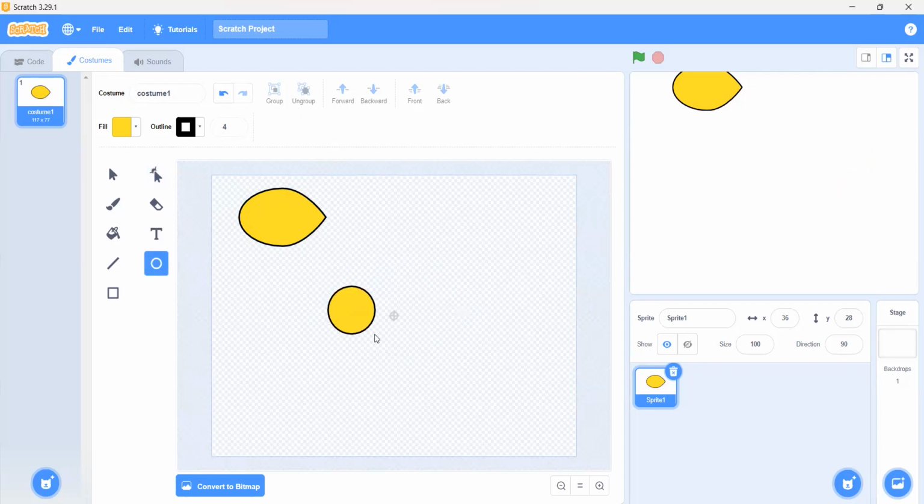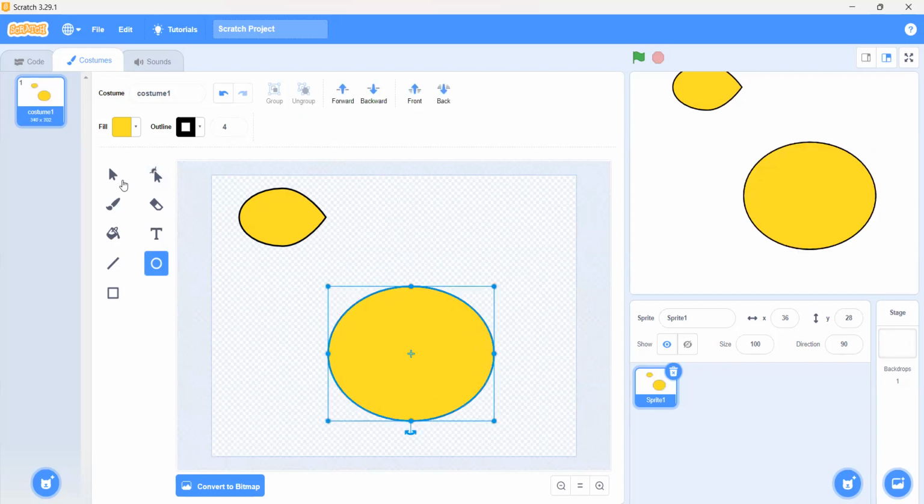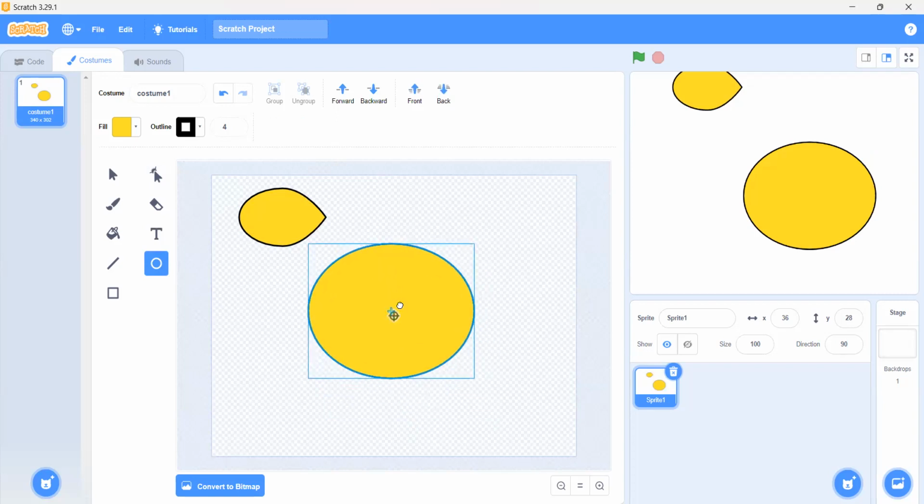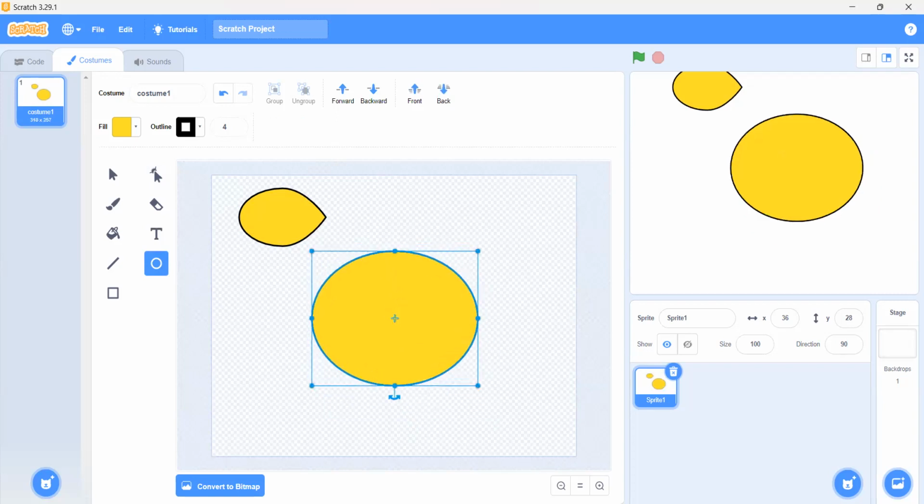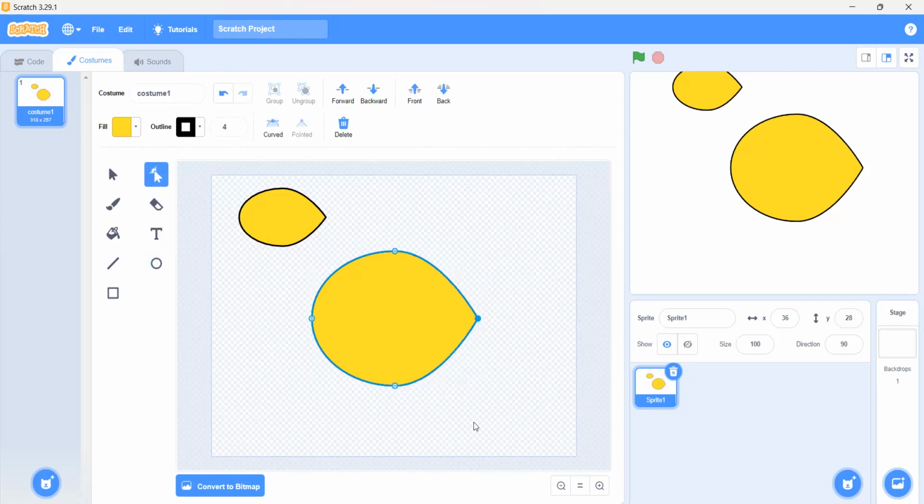Okay, Mina, we have to draw an oval. Then we have to use the reshaping tool, and we have to first make it pointed. Then we have to stretch it. That's enough.